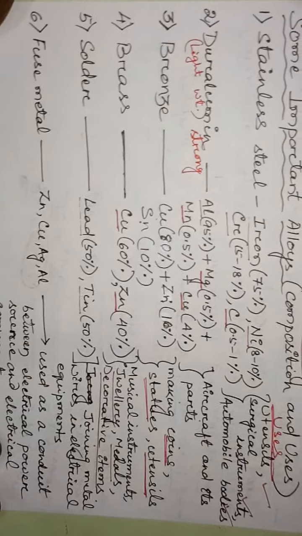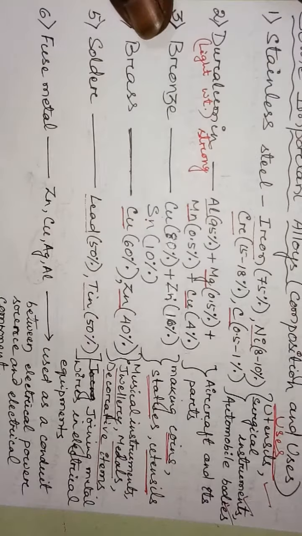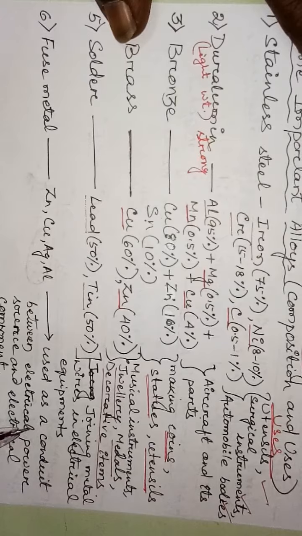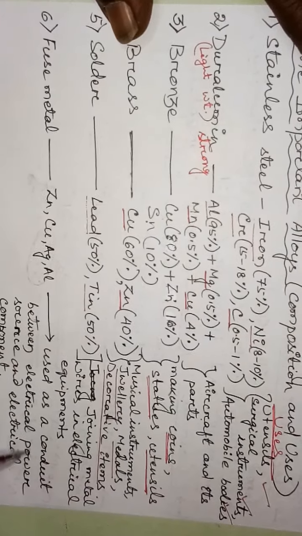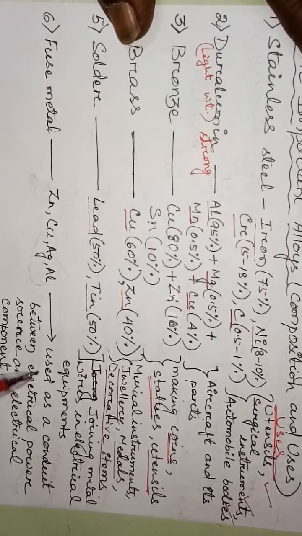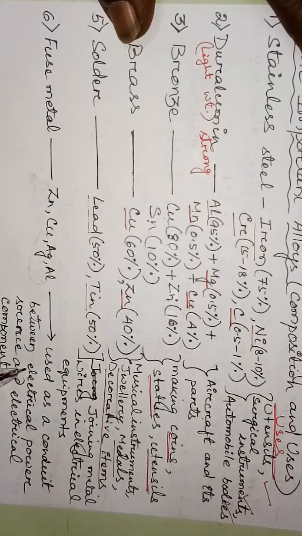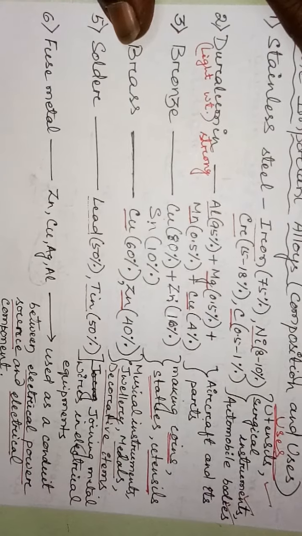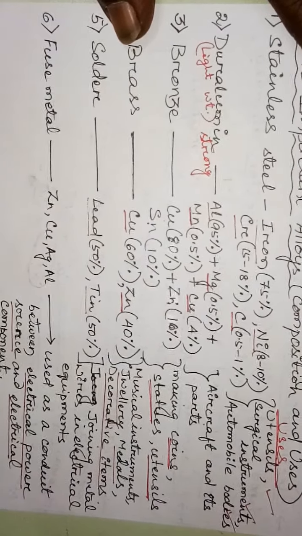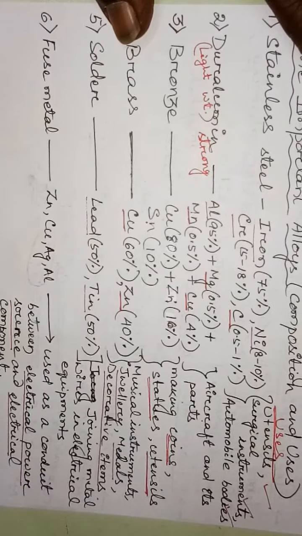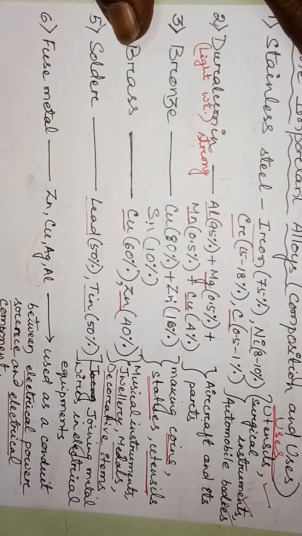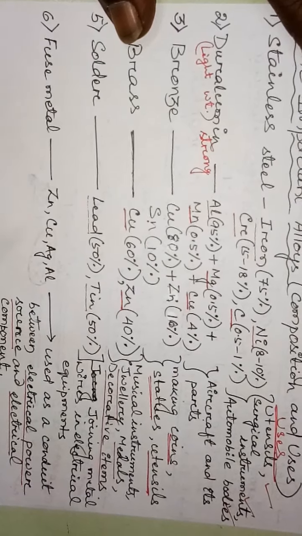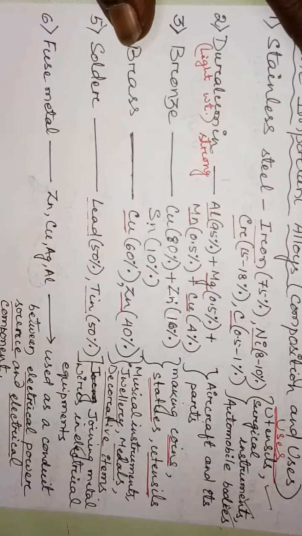Then fused metal is a combination of zinc, copper, silver and aluminium, used in household wires and connections as a conduit between electrical power sources and components. If there is high voltage or any variation in current, it cuts off the path, because fused metals have very low melting points.